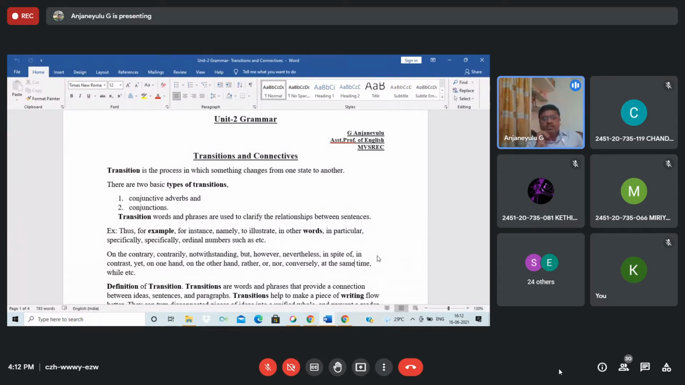What is meant by conjunctions? What does conjunction stand for? Can you define or give an example for conjunctions? Anyone, please, quickly? Hello?